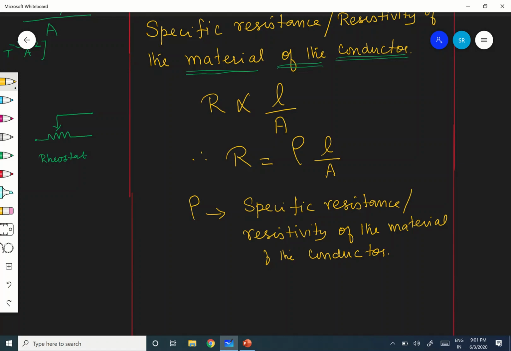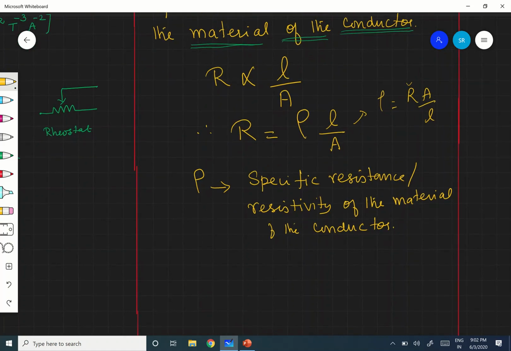But you may say, how, madam? From this, rho is equal to R into A by L, so A and L are there in the formula now. Yes, of course, but R is also there. If any change is there, R will also change accordingly, so that rho will be constant. For a given conductor at a given temperature, rho will be a constant. We will see later what factors rho depends on. Now, define specific resistance. Define rho.